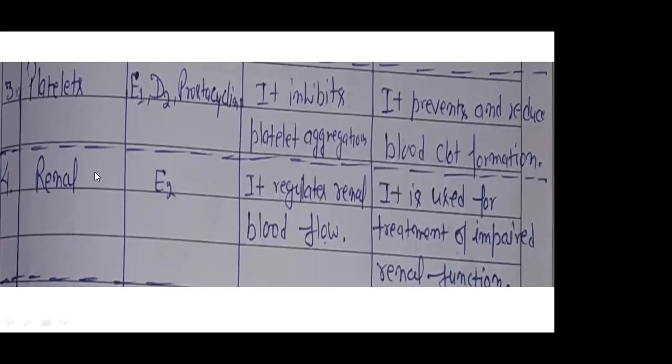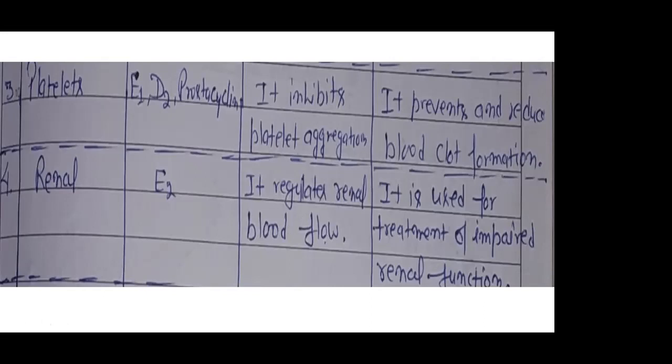Now after that, next one, the renal part also. If there is a problem in the renal part, then we can use prostaglandin E2. It regulates renal blood flow. If in our renal part there is no proper blood flow, then for that we use prostaglandin E2.